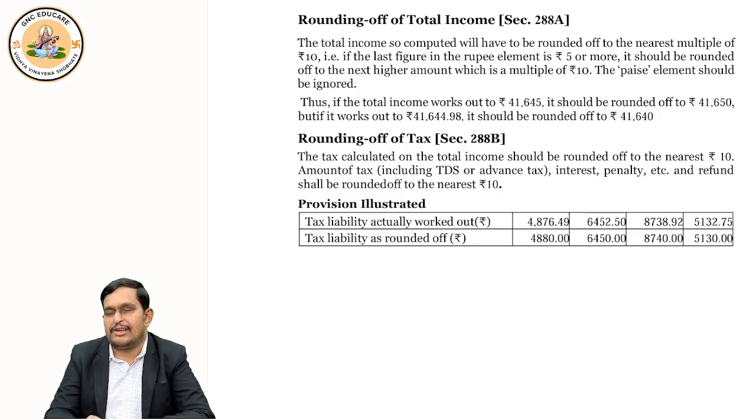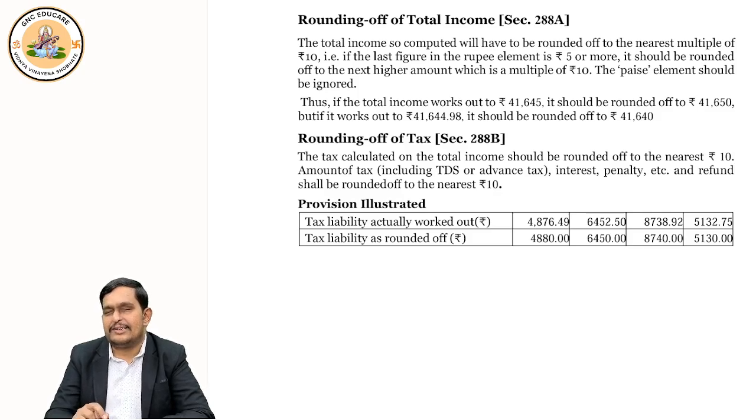Suppose your income is 105, then take 110 as your income. If it is 107, take 110. If it is 109, nearest 10 rupees is 110. If it is 101 rupees, 100 is your nearest income. So your total income should be rounded off under section 288A to the nearest 10 rupees.